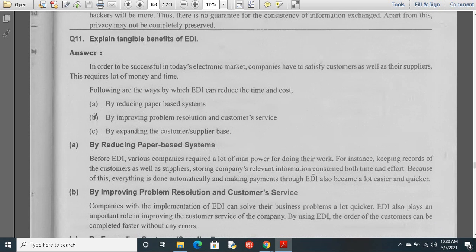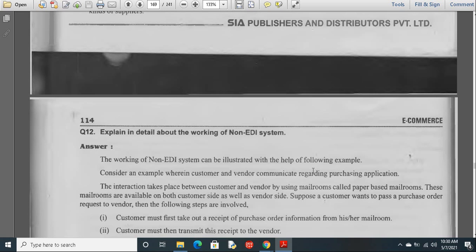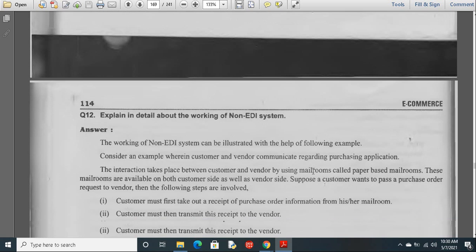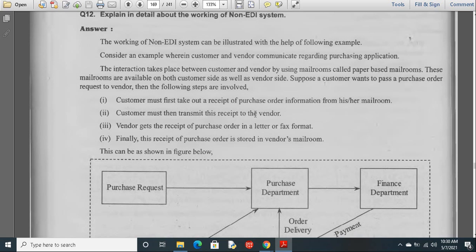Now we have the benefits of EDI. Already we discussed the benefits of EDI. Now we will see what will happen if a non-EDI system is there, if we are not using any EDI, how things will go on with a non-EDI system. The working of a non-EDI system can be illustrated with the help of the following example.